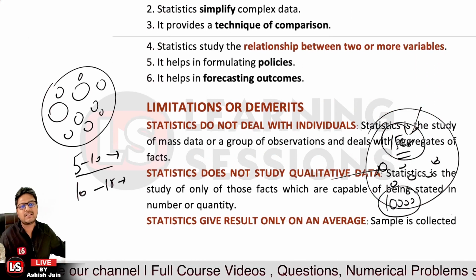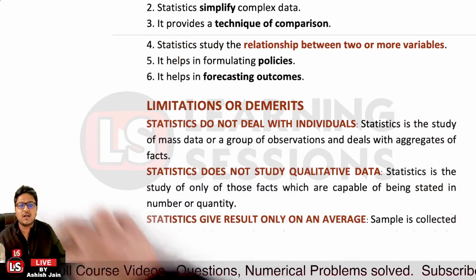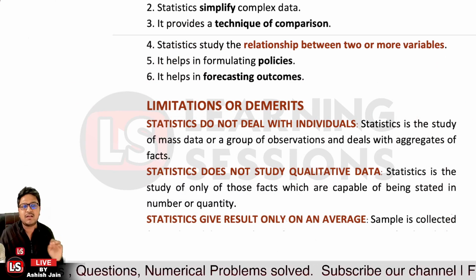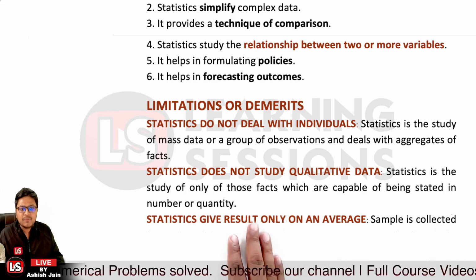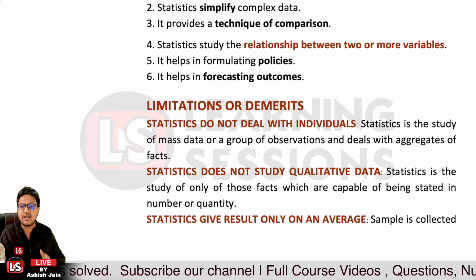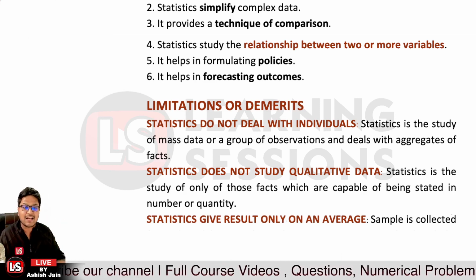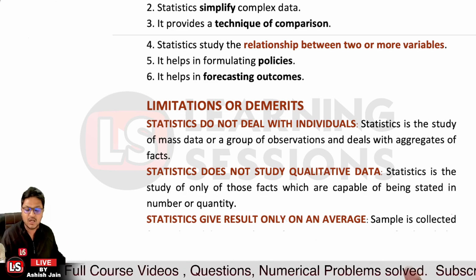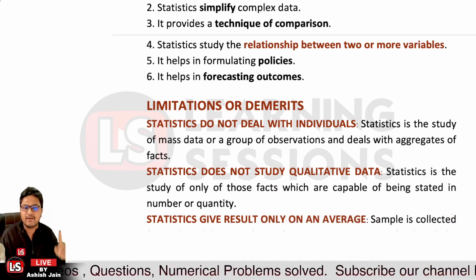After that, let's have a look at the limitations or demerits of statistics. Statistics never deals with the individual; it deals with the data, and it's only based upon that. And further, statistics does not study qualitative data. I already told you that there are two types of data, qualitative data and quantitative data, and statistics is the study of those facts which are based upon numbers or quantity. So it's the study of quantitative data, not qualitative data.